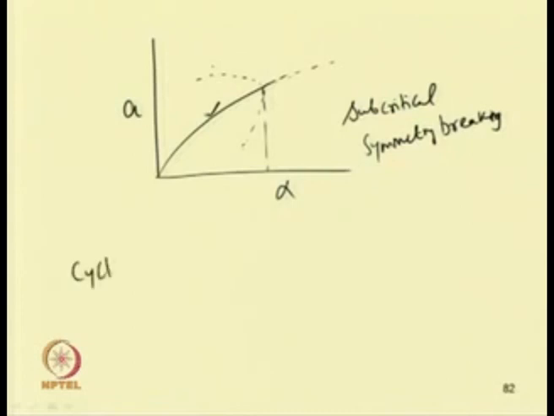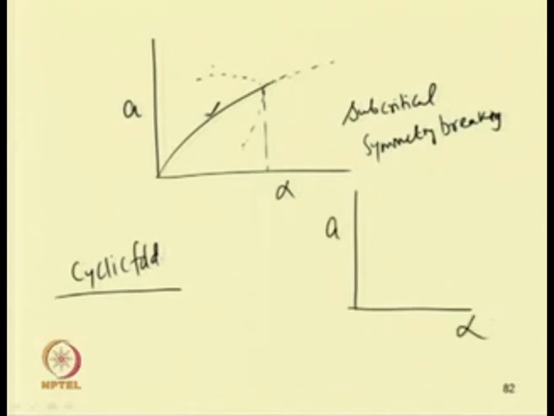So, in case of cyclic fold, this is similar to the saddle node bifurcation in case of a fixed point response.